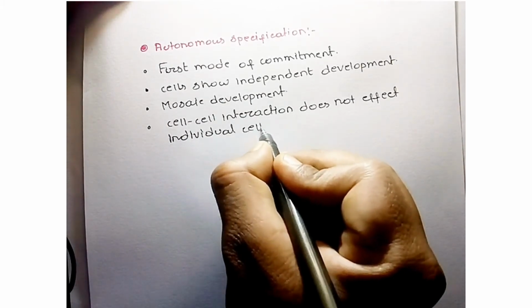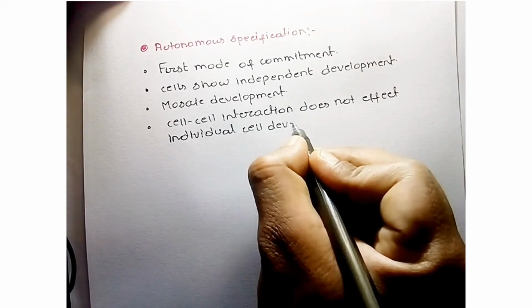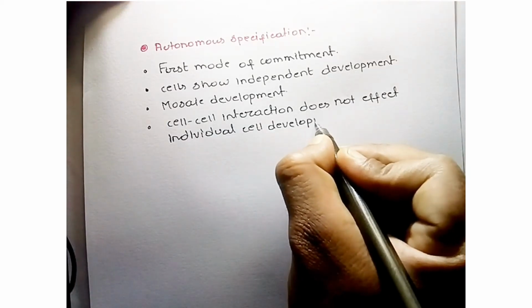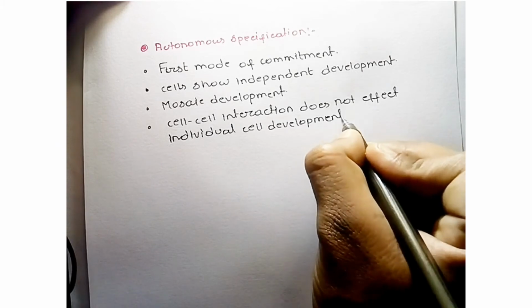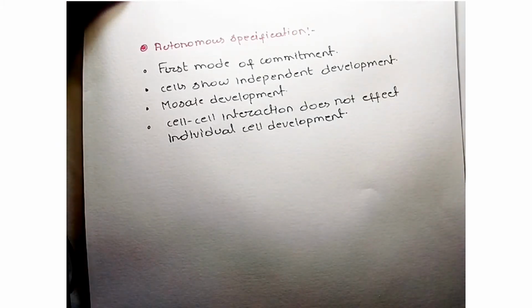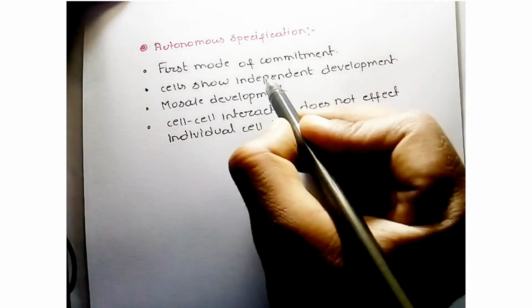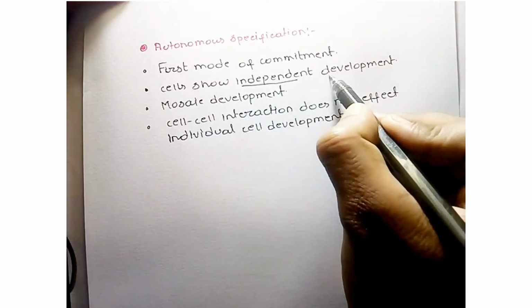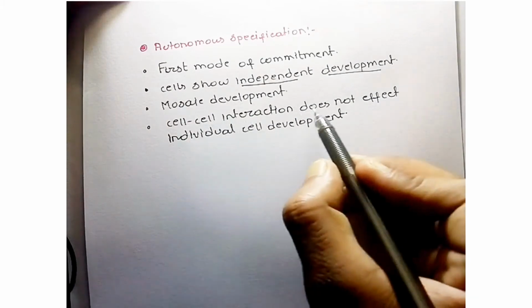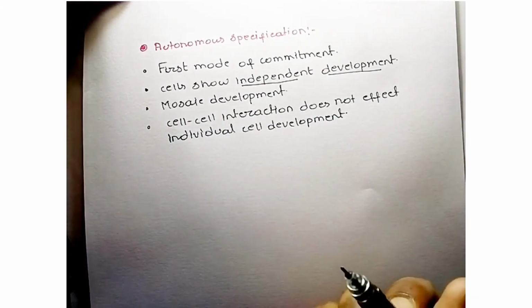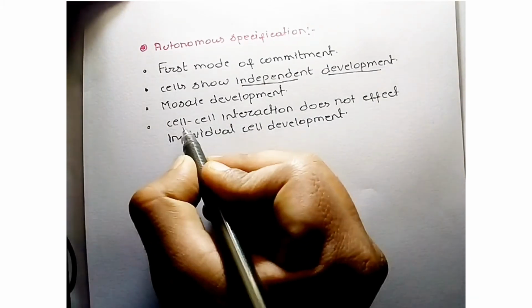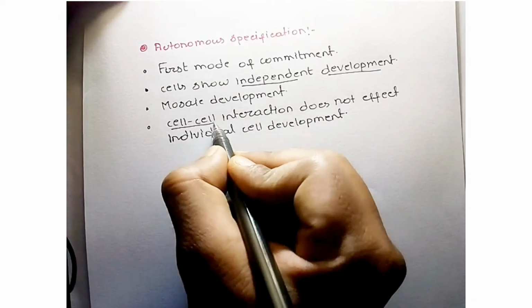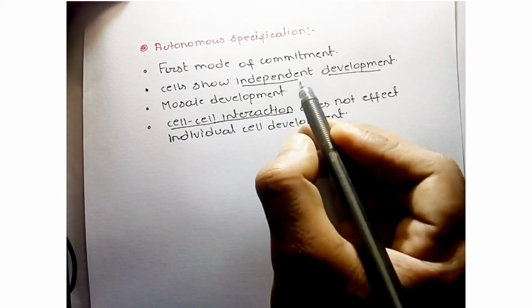In case of autonomous specification, the cells show independent development. Cell interactions do not affect individual cell development. Cell interactions are not part of autonomous specification.